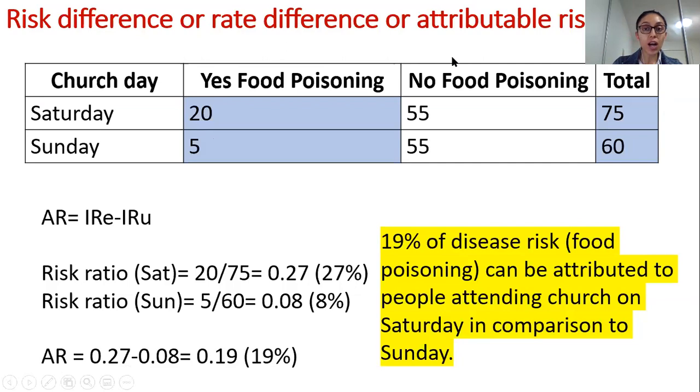All right. So yes, now we are learning how to calculate attributable risk. Here we have the exposed group. The exposed group are people who went to church on Saturday. And you have your mildly exposed group, or say unexposed group, but it is not technically unexposed. That's our second group, which is people who went to church on Sunday.